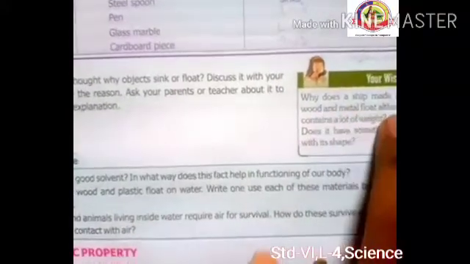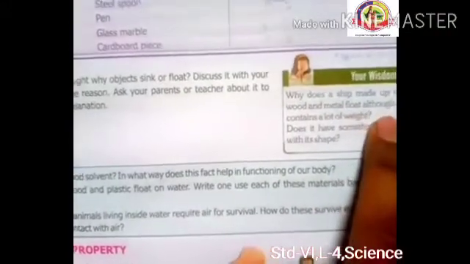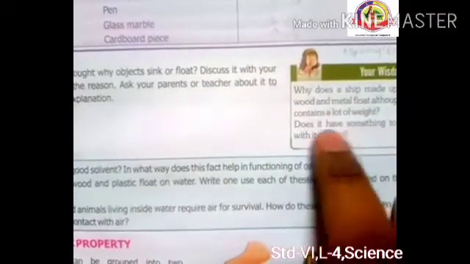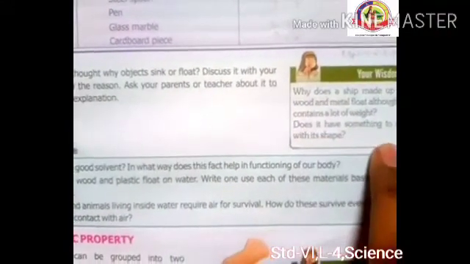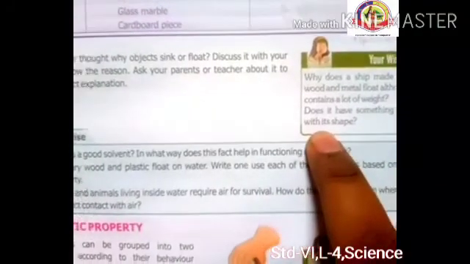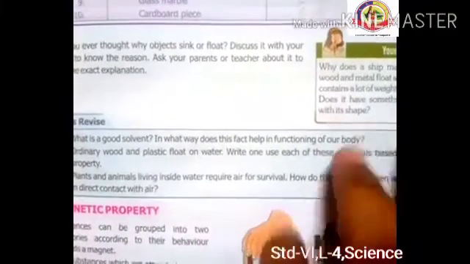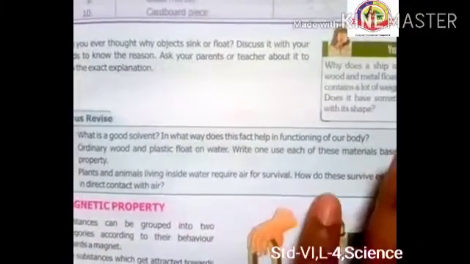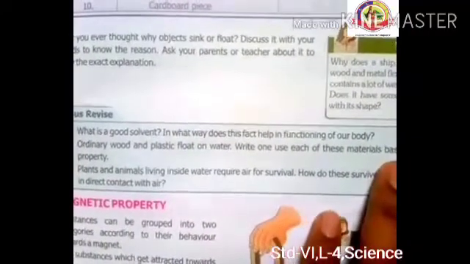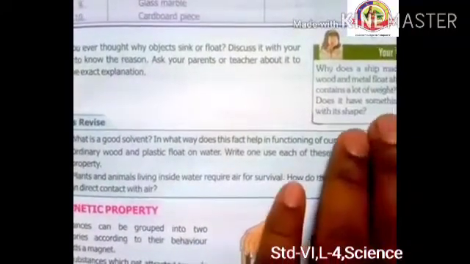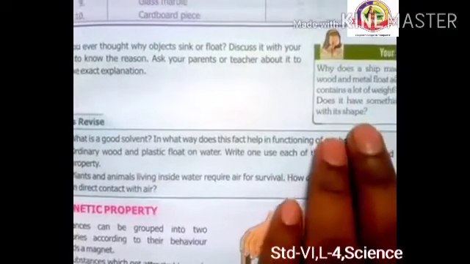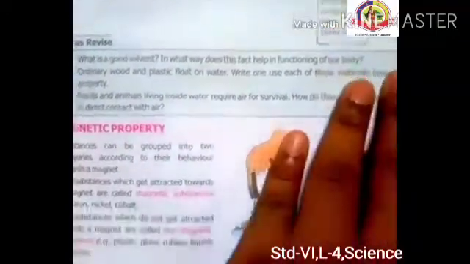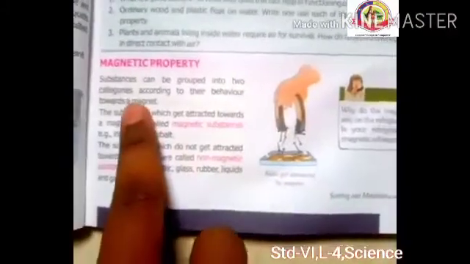Why does a ship made up of wood and metal float although it contains a lot of weight? Does it have something to do with its shape? Yes, because of the streamlined shape, they have a flat shape on the water, right? They provide a larger surface area, and the density of wood is less than water, so it will float on water. The ship easily floats on water.